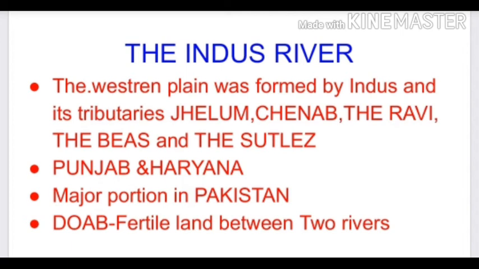What is the Doab feature, or what is the meaning of Doab? Already we told that the Indus river has five tributaries. These tributaries are flowing parallelly. What is the land between these two rivers? The land between these tributary rivers is called the Doab. So Doab is nothing but the land between two rivers.